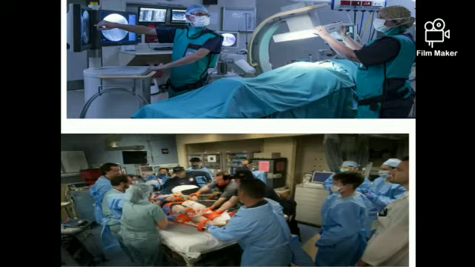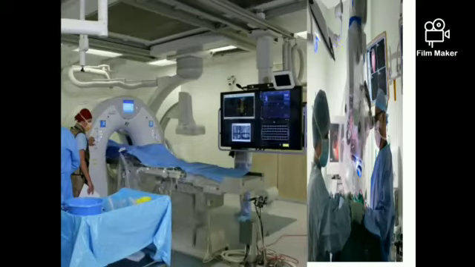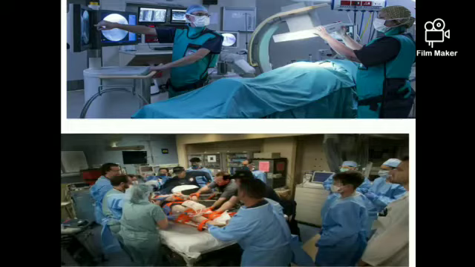Coming to the OT setup, see, this is an OT setup. This is a trauma setup, and this is an OT setup. In trauma, you have to know very well about the patient transfer method, and in OT you have to be very careful about radiation protection. See, this is a type of fixed C-arm unit, and this is very important in our OT and trauma radiography, and this will help the radiographers to take the images then and there, on the spot.